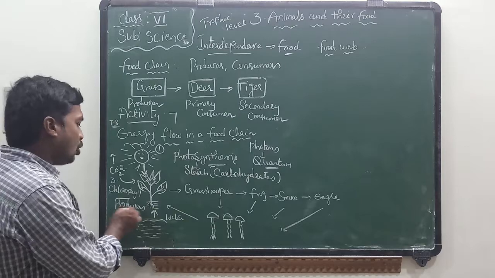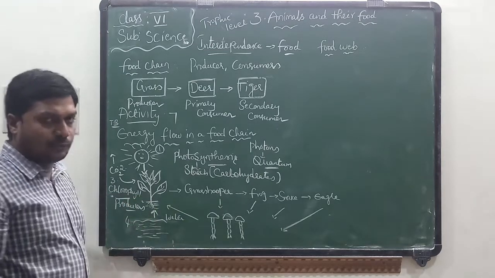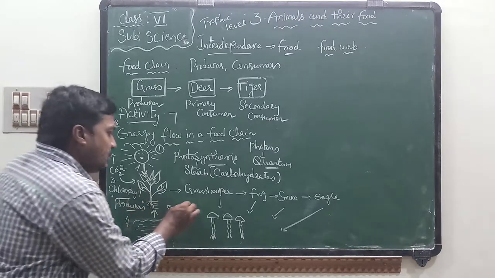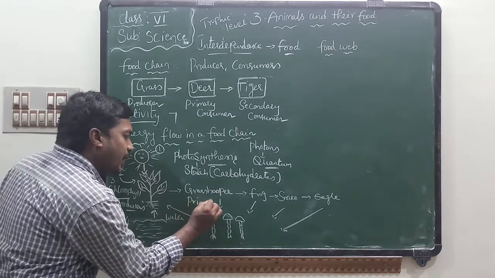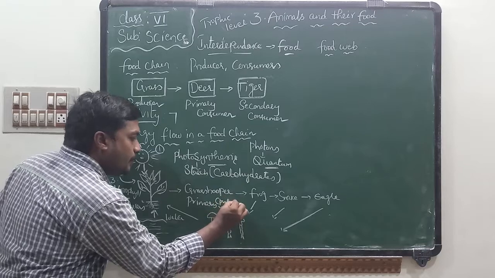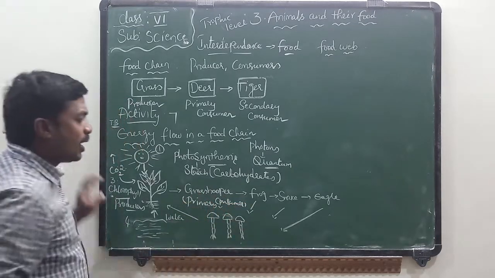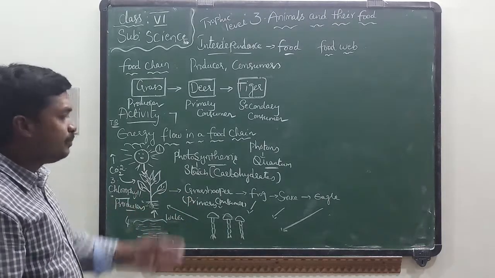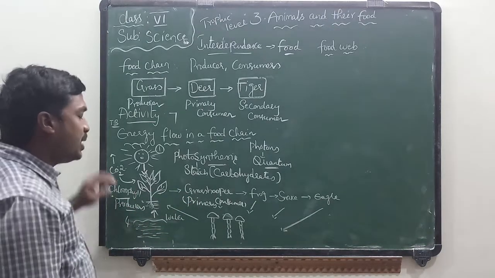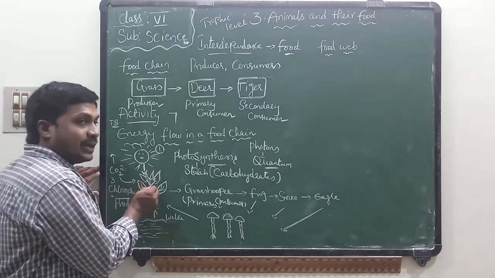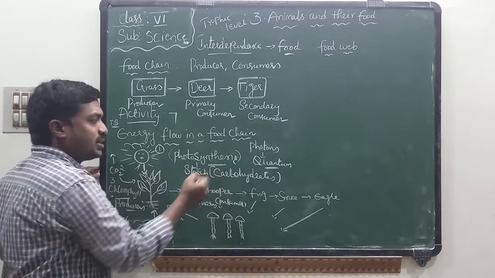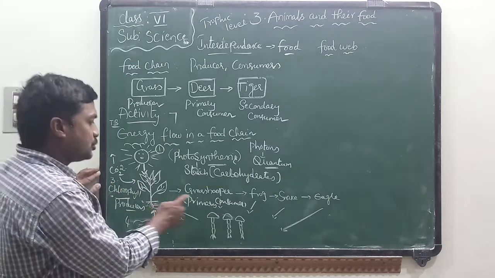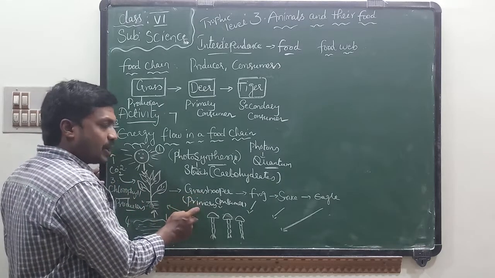Green plants are also called producers or universal food providers. Here, the grasshopper depends on the producer. This grasshopper is called the primary consumer. What is meant by primary consumer? The first organism which depends on the producer is known as the primary consumer. The energy present in plants, which they get from the food prepared in photosynthesis, is transferred to the grasshopper. So that is called the primary consumer.